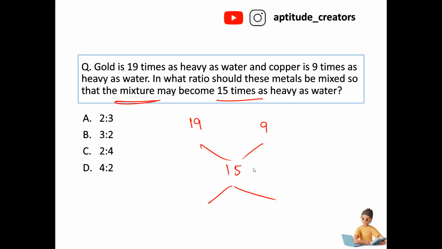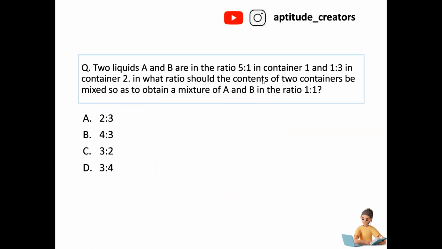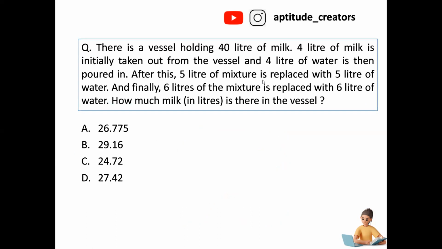Now what you have to do is subtract 15 minus 9. It is giving the result as 6. 19 minus 15, it is giving the result as 4. Now, what is the ratio the person has to mix? 3:2 ratio the person has to mix. Answer is option B. I hope you got some idea how to calculate this type of problem if both are mixing together, correct?